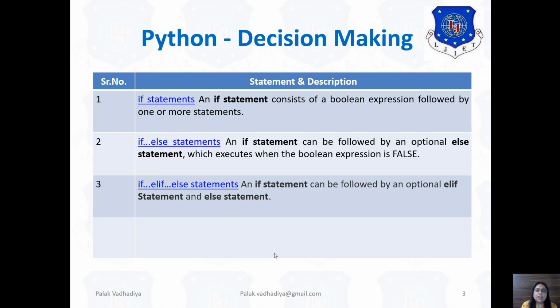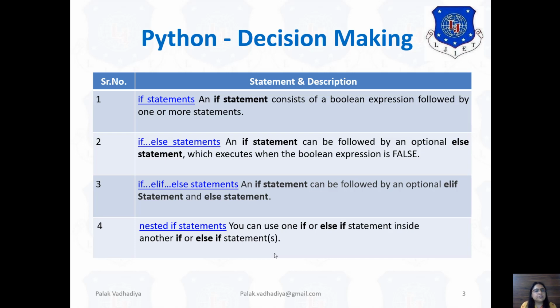The third is the if, elif and else statement. The same as the if-else statement, here also the if statement can be followed by the optional elif statement and else statement. That means here first the if condition is evaluated, then if it is not true, the elif condition will be evaluated. And if it is not true, then the else condition is evaluated. Now the fourth one is the nested if statement. Here you can use an if or else if statement inside another if or else if statement.